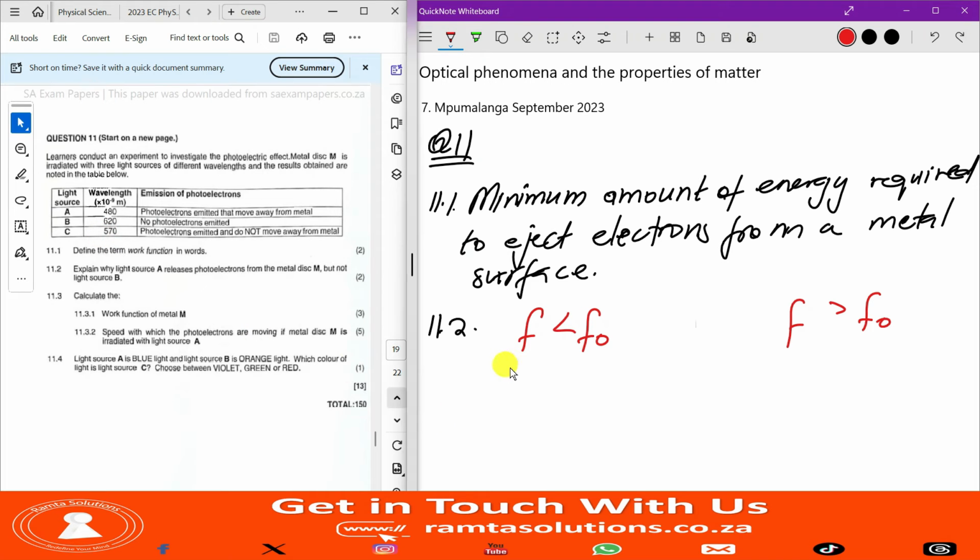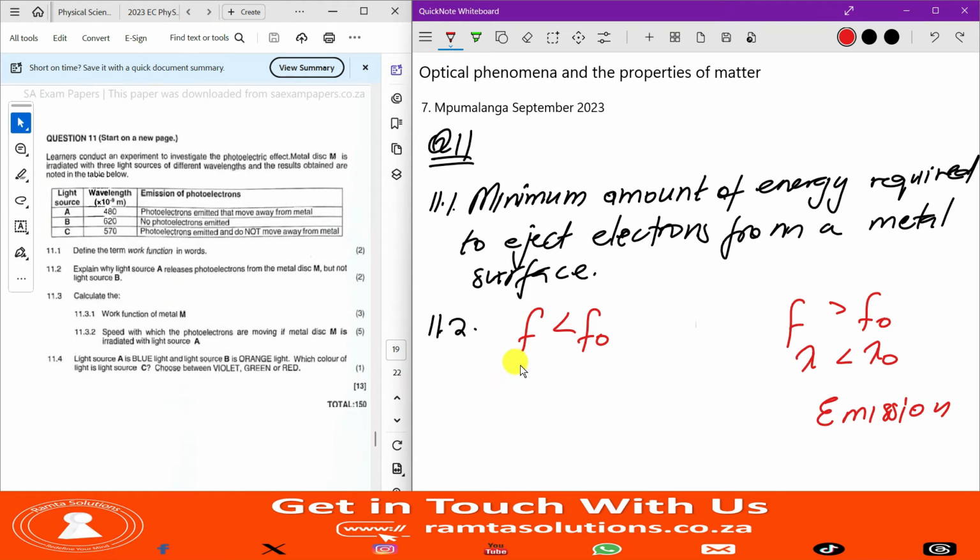So we can say when the wavelength is smaller than the threshold wavelength, there is emission of electrons. When the wavelength is greater than the threshold wavelength, there is no emission.